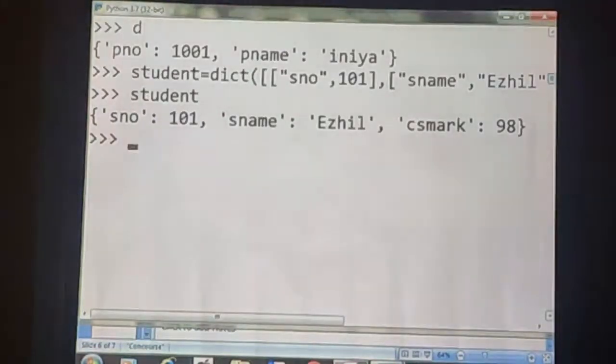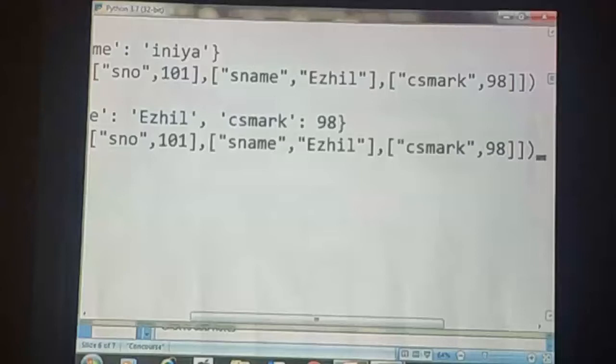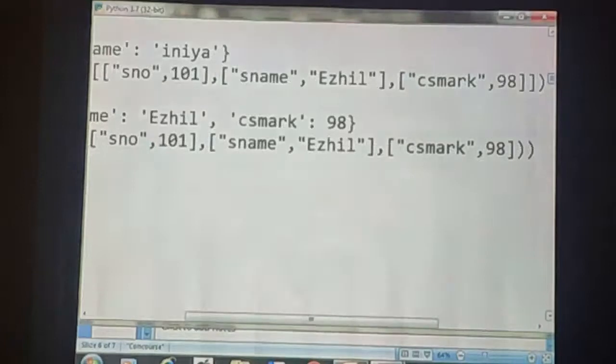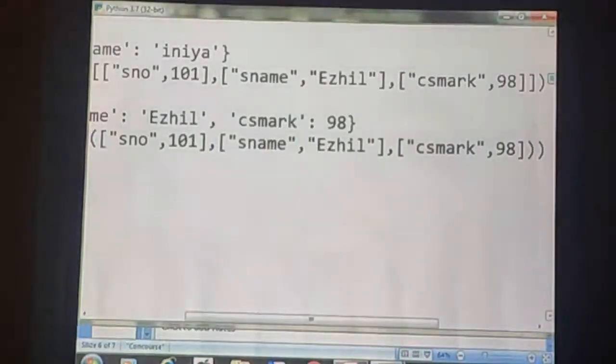Did you understand? Okay. How we can specify the key value pairs in the form of tuples. See here, the same I am going to use, but with a little bit of change. Here I used round brackets instead of a square bracket.